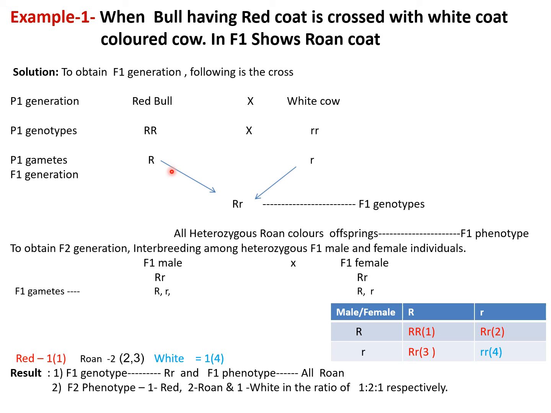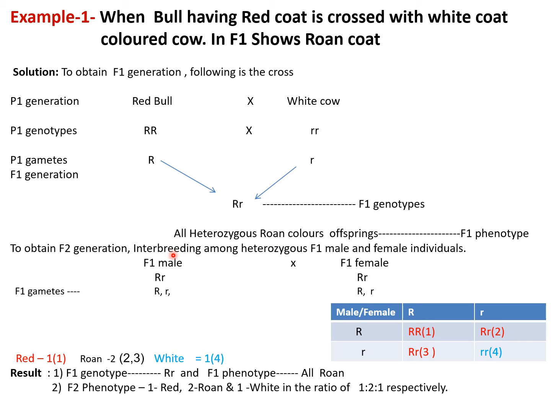Gamete formation: from the bull we get gametes containing the R gene, and the cow has gametes with the small r gene. When they undergo fertilization, in the F1 generation we get the heterozygous condition having capital R and small r. The phenotypic character is roan coat color, that is a mixed character.